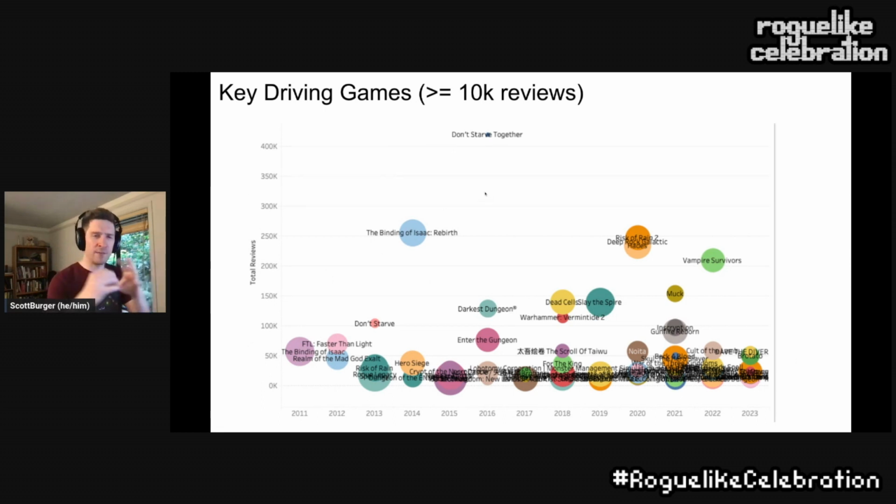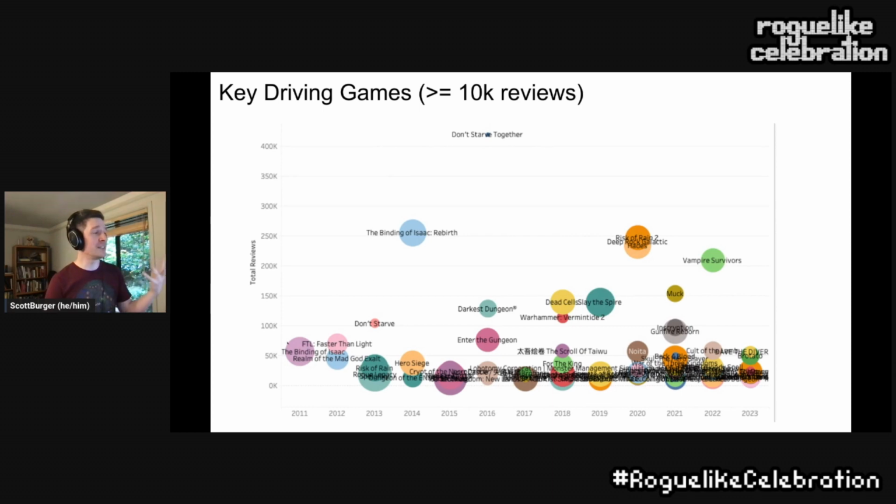But the size of the dot here is something that we can use with the tag data to show what proportion of a game's total tags are any of those 6 rogue categories. So kind of a roguiness all-up score, if you will. A bigger circle means more roguey, if that is even a thing. And a smaller circle is less of that proportion.